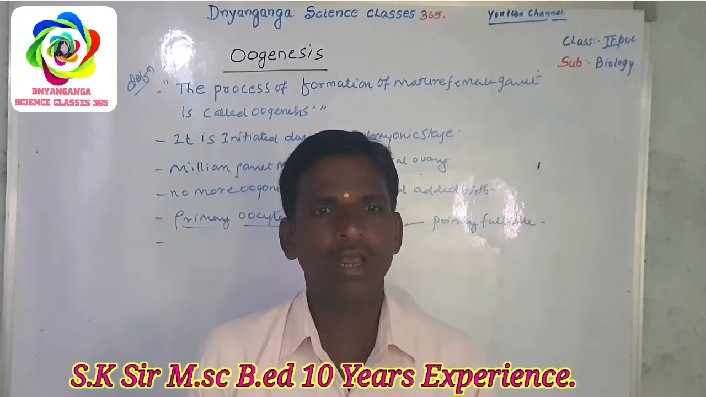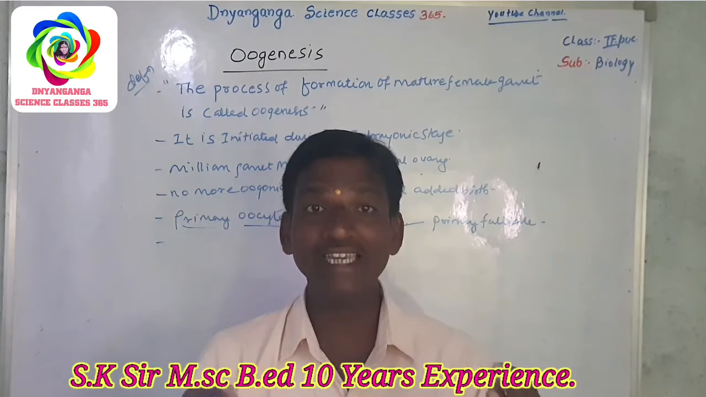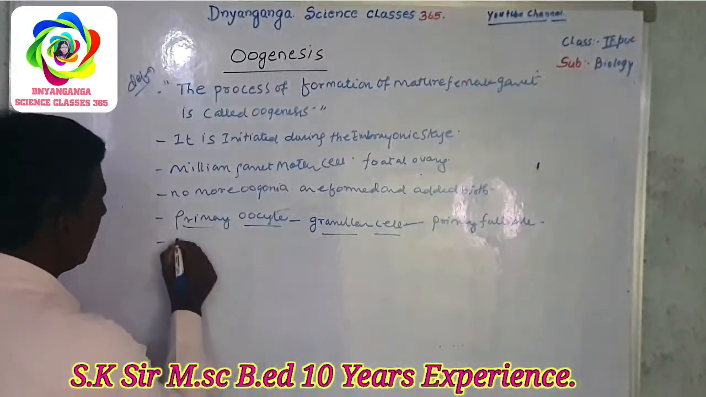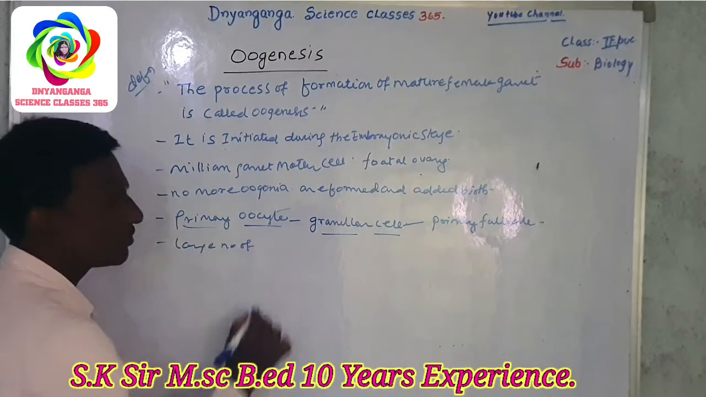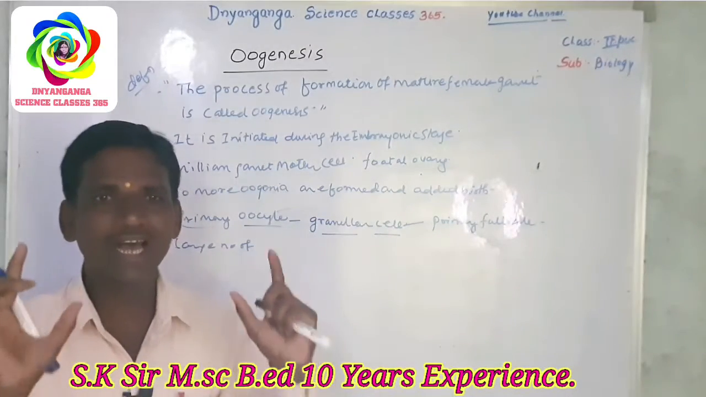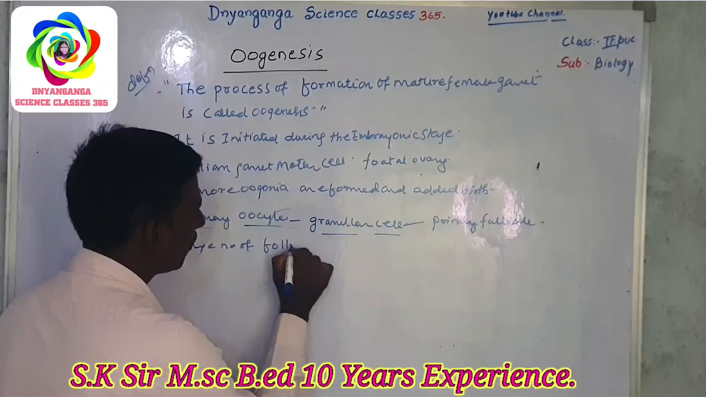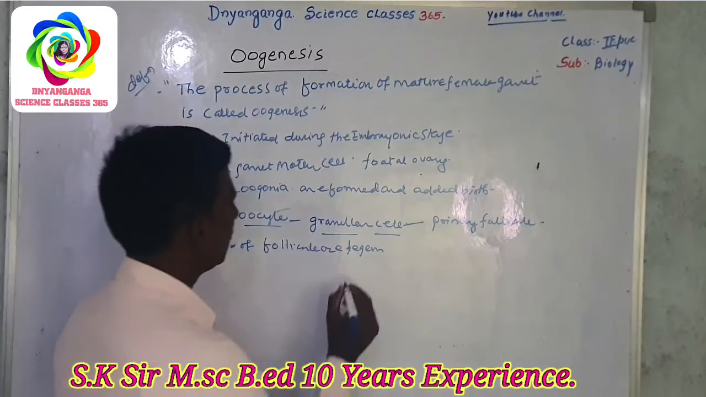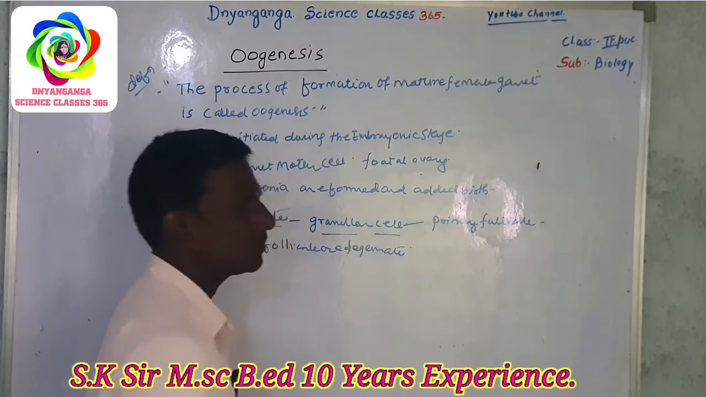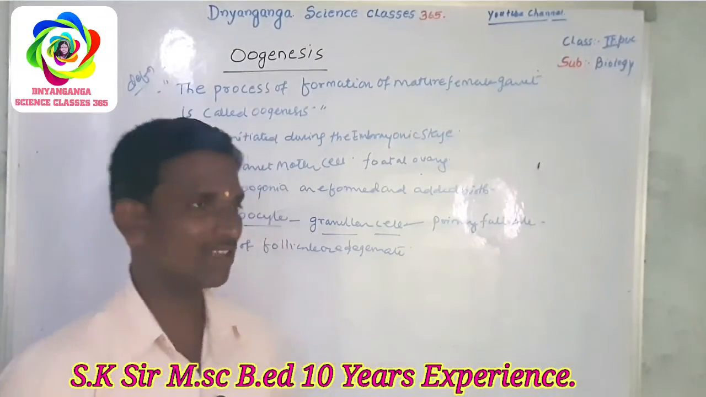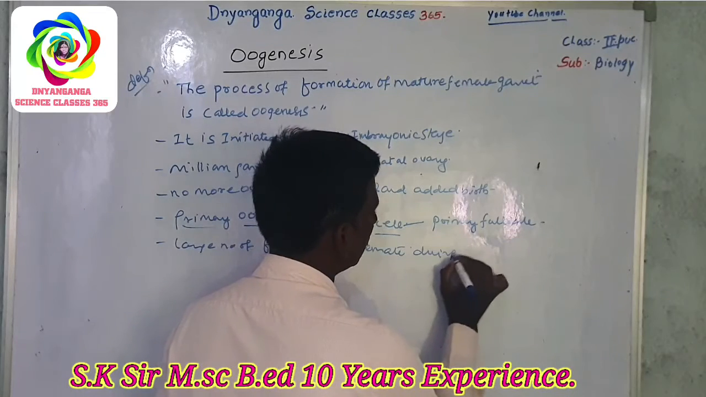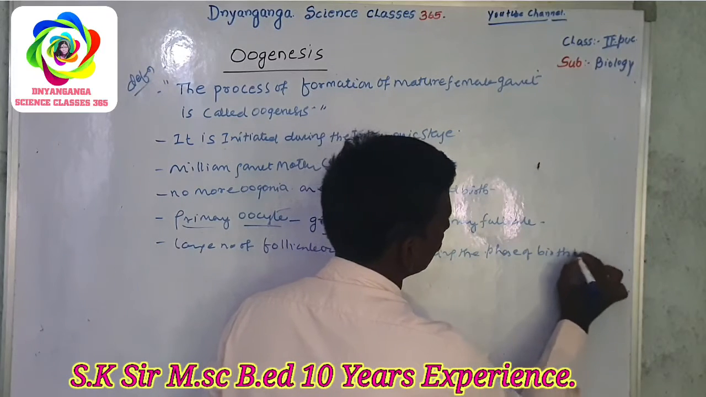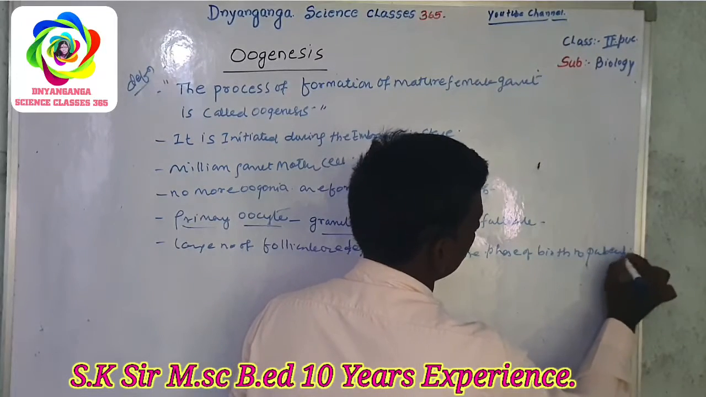Next, a large number of follicles degenerate during the phase from birth to puberty.